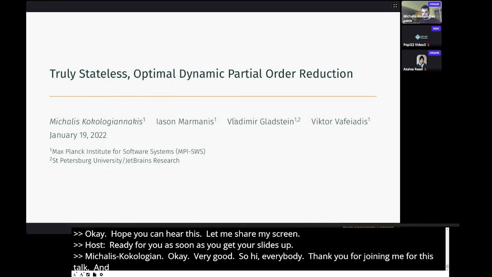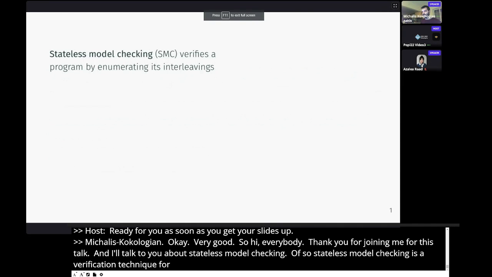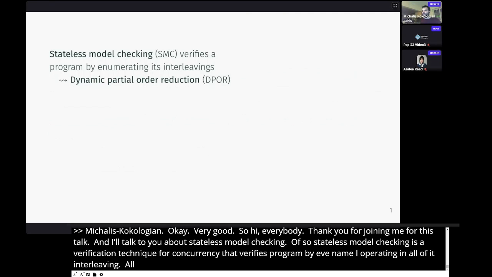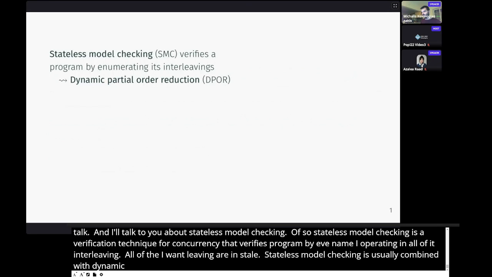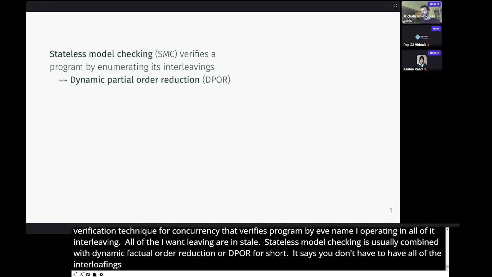And I'll talk to you about stateless model checking. So stateless model checking is a verification technique for concurrency that verifies a concurrent program by enumerating all of its interleavings. Now, because enumerating all of the interleavings doesn't scale, stateless model checking is usually combined with dynamic partial order reduction, or DPOR for short. Now, DPOR says you don't have to enumerate all of the interleavings of a program in order to verify it. You just have to enumerate a representative subset.